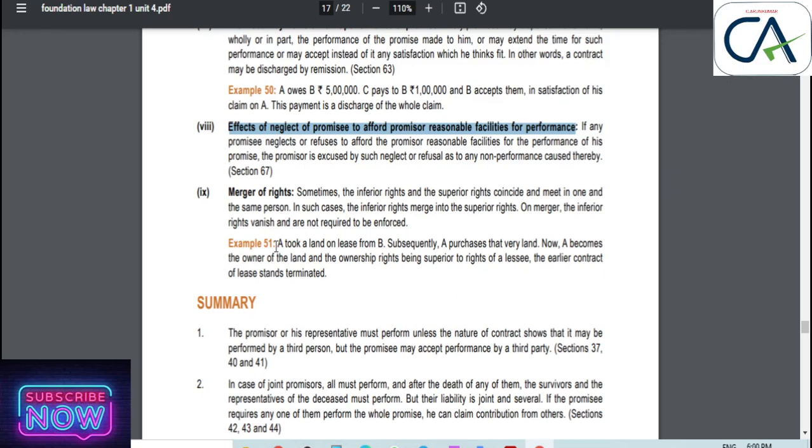We can see this with an example. A took a land on lease from B. Subsequently, A purchased that very land. Now, A becomes the owner of the land as well as the lessee. The earlier contract should be terminated. That is, the contract made during the lease should be terminated.